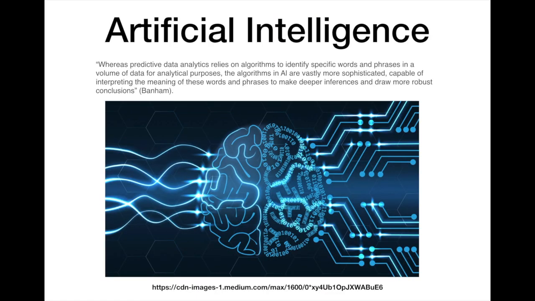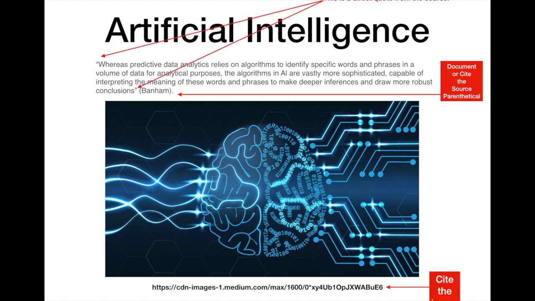Here's my third slide, and I just added some more information about artificial intelligence. Whereas predictive data analytics relies on algorithms to identify specific words and phrases in a volume of data for analytical purposes, the algorithms in AI are vastly more sophisticated, capable of interpreting the meaning of those words and phrases to make deeper inferences and draw more robust conclusions. And again, I've got an image and I want you to see what I did.